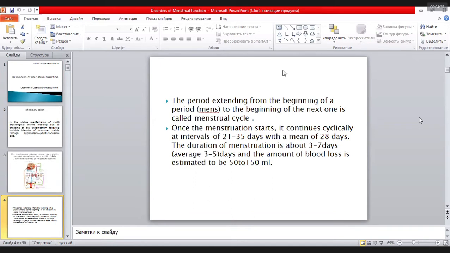Guys, it is counted from the first day of one menstruation to the first day of the next menstruation, and we call this the menstrual cycle. Normally the length of the menstrual cycle is from 21 to 35 days. Usually it is 28 days. The duration of bleeding is up to 7 days, and the amount of blood is from 50 to 150 milliliters.